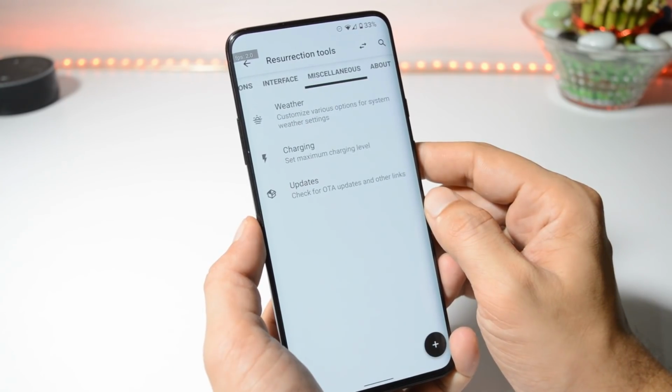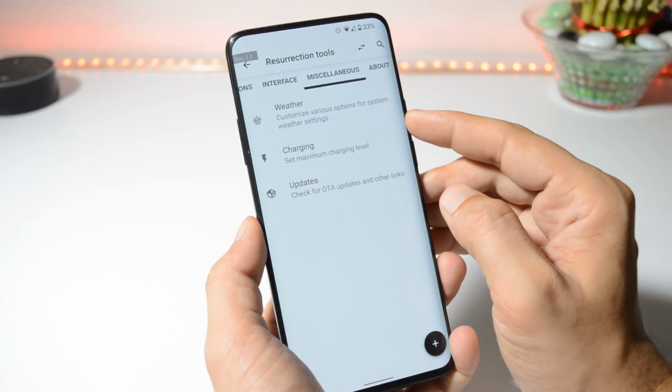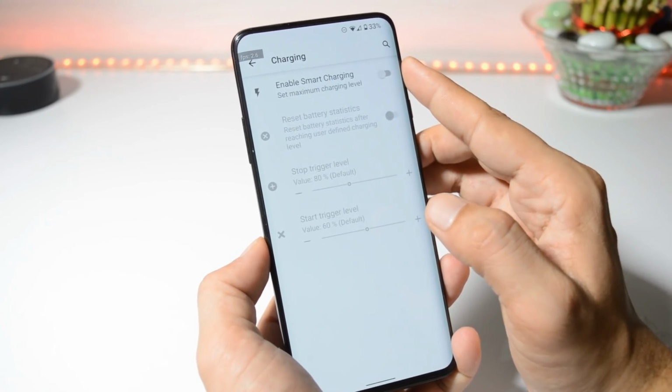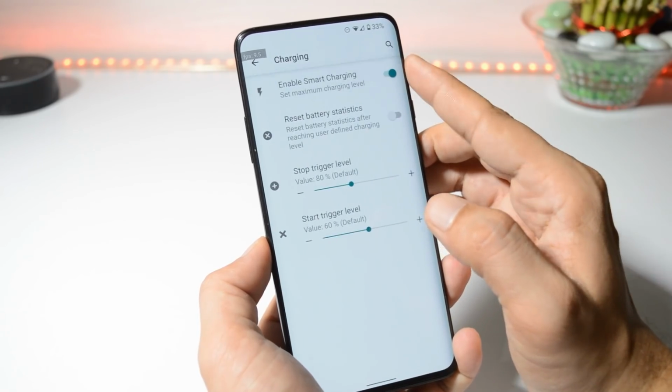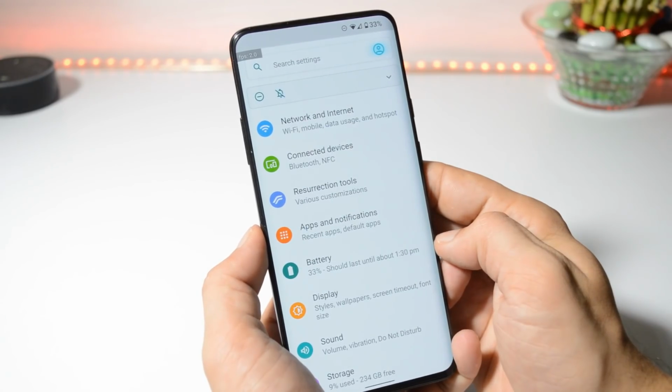And the last feature, which is one of my favorite features, and this feature was also suggested to OnePlus by the OnePlus community, is smart charging. So this feature is now available on Resurrection Remix, where you can enable it and set the start and stop trigger level. So guys, these were a few new customization options added on Resurrection Remix 8.1.